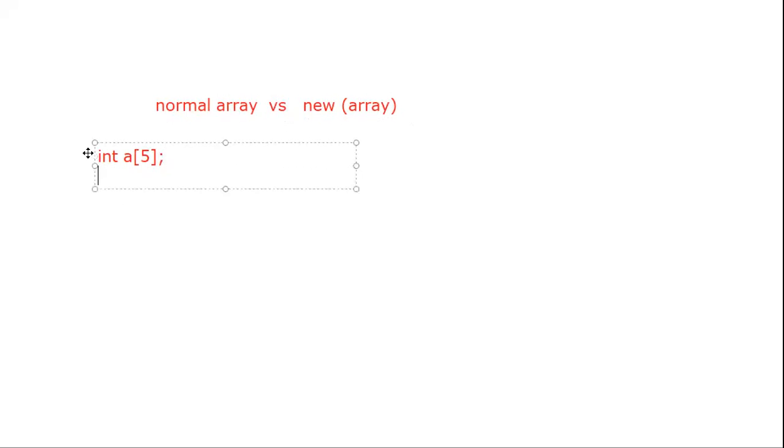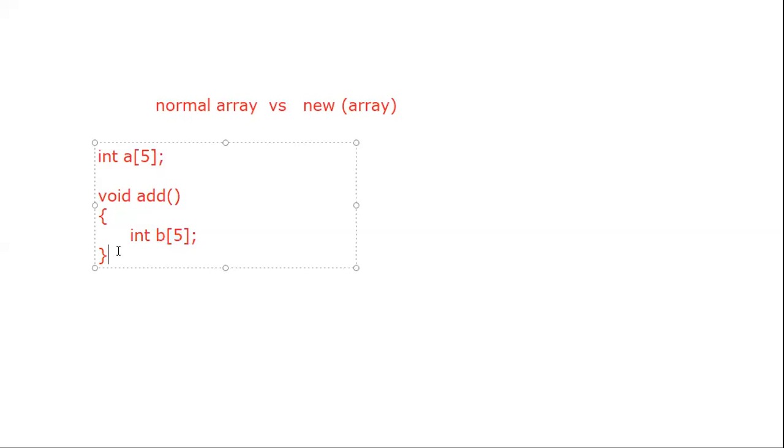And suppose, one more point with respect to a normal array. If you are going to use that normal array inside any function, I will use a void add function, and inside that I'm using one more array b of size 5. So what is the scope of this b? The scope of this is within that function itself. What is the scope of this b array? Within the function itself.